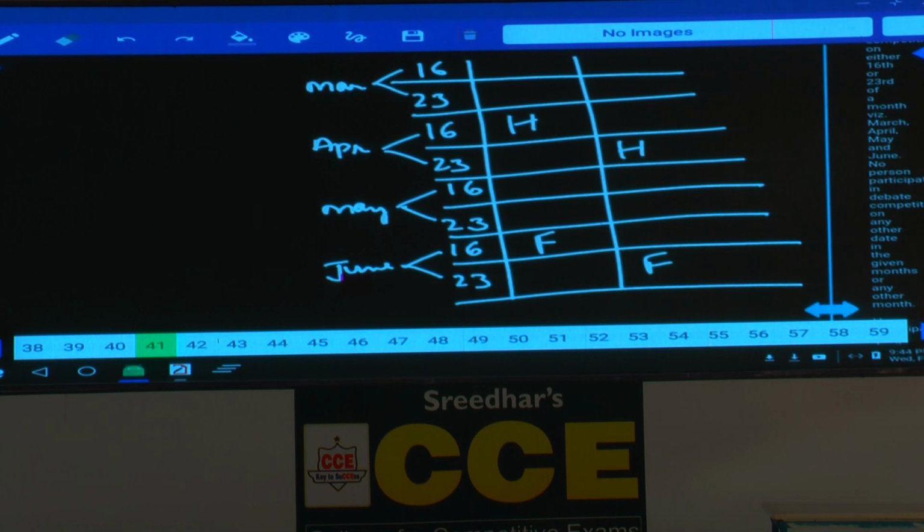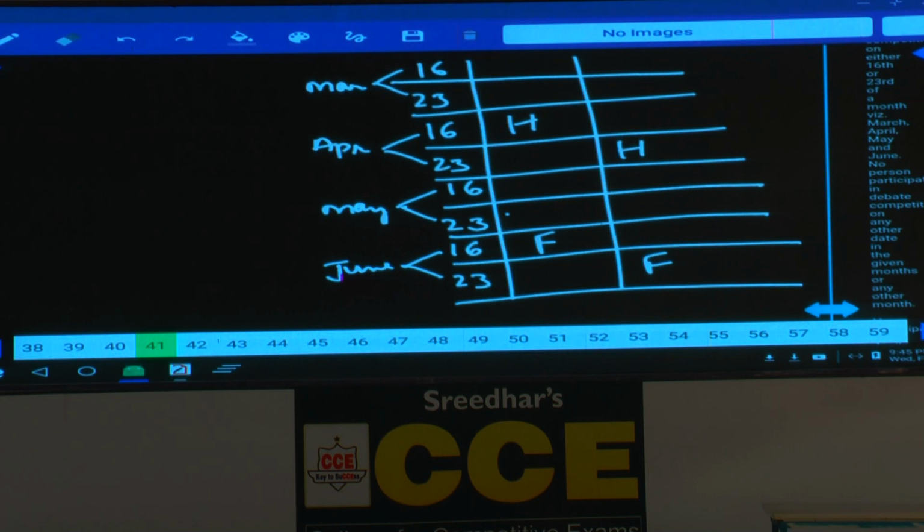And 3 people between H and F, as many people participated before F as after B. Yes, what can you infer from this one? How do you understand this? As many people participated before F as after B. That means, if there is one person, as many people participate before F. Now in the first case, how many persons participated before F? 1, 2, 3, 4, 5, 6 persons. And similarly, there must be 6 persons participated after B.